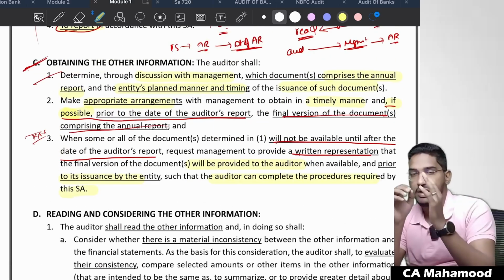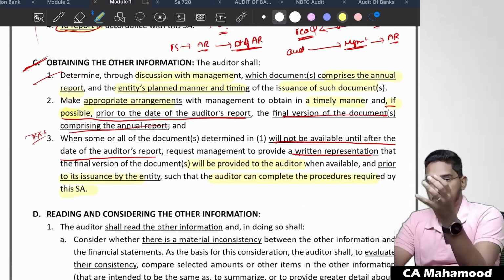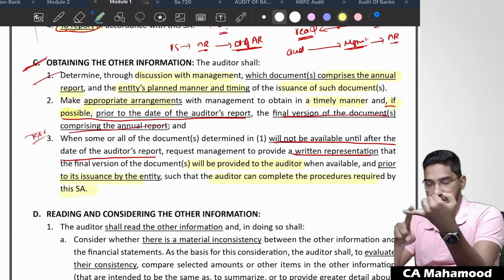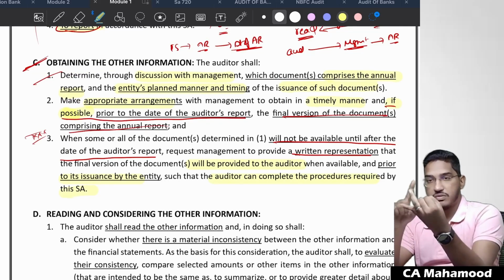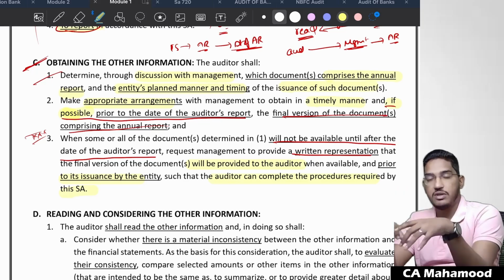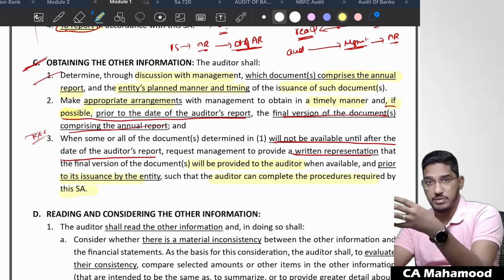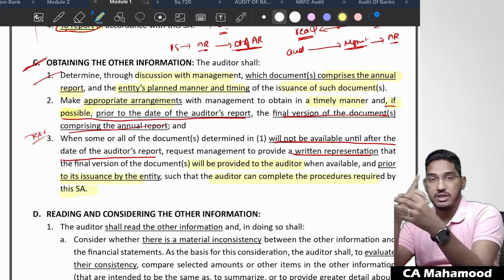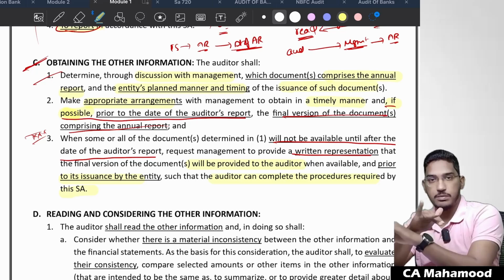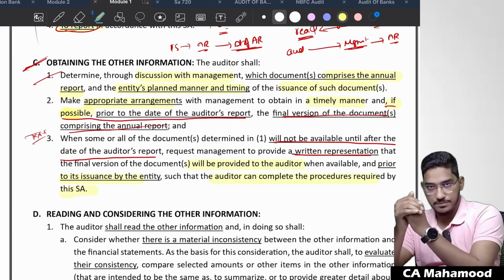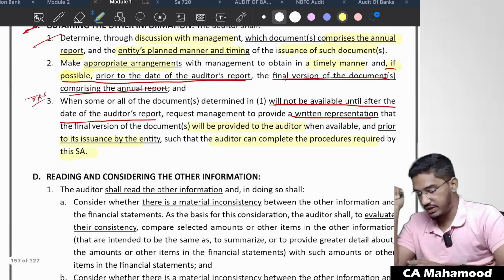Very simple things, guys. You have to sit with the management, discuss with them what information they are going to include in the other information. And along with that, discuss with them what is the timing. If possible, prior to the date of the auditor's report only, get the final copy of the annual report. If not possible, ask the management to give a confirmation that once the final annual report is ready, before it is issued to the public, they will share one copy with him, and he will go through it once and fulfill the procedures required as per SA 720. Clear? Next one. Coming to the next part.